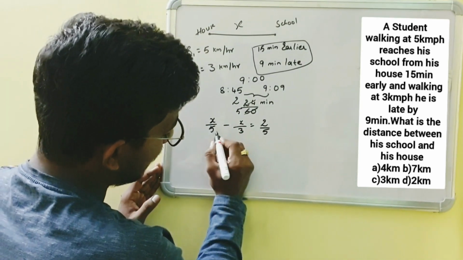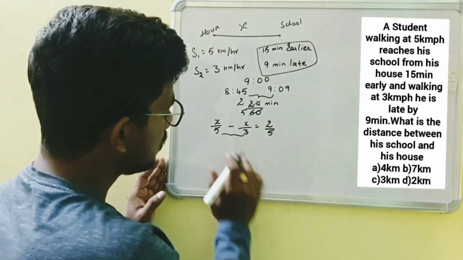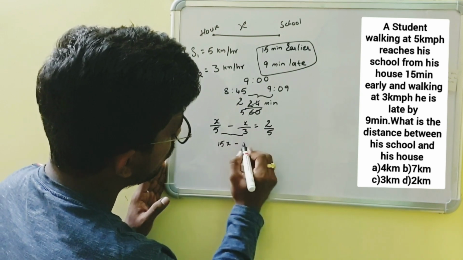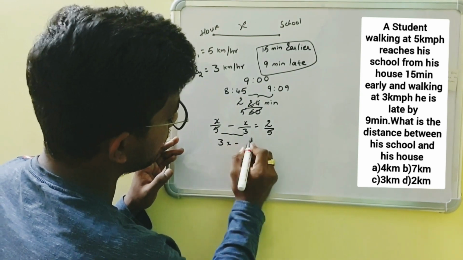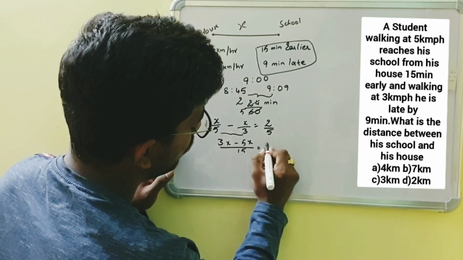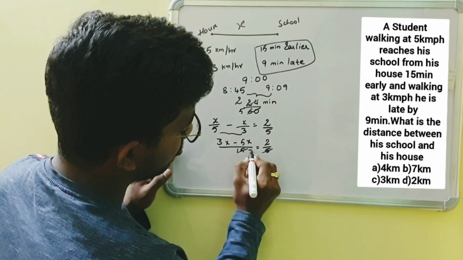Okay, see, LCM of 5 and 3 is 15. So 5x minus 3x by 15 is equals to 2 by 5. We can cancel it with 5.